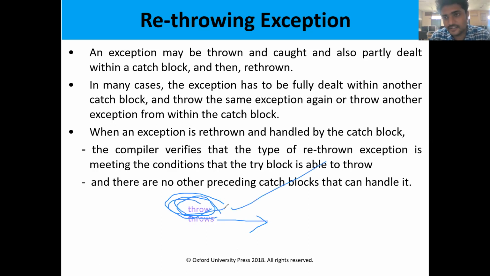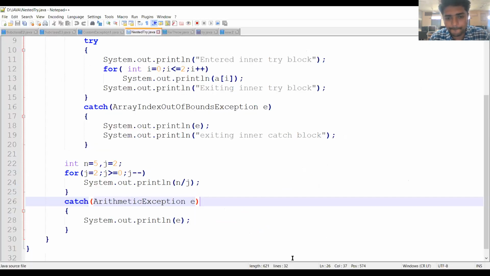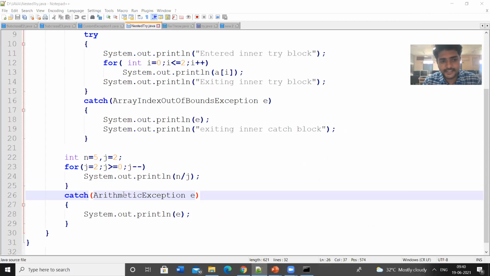In user defined exceptions also, we can throw the exception by using the new operator, throw new user defined exception name. So here what we are going to do is rethrowing exception. That means we are going to throw that exception again. Let us see the program. See that catch block.